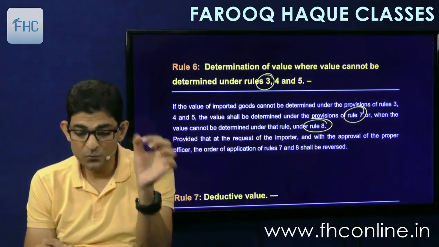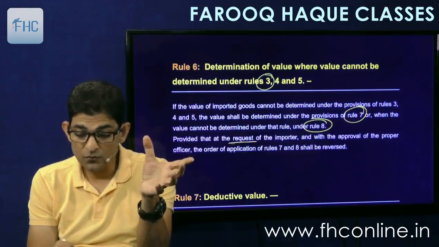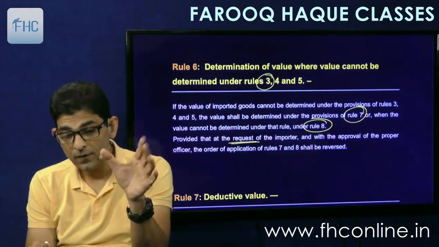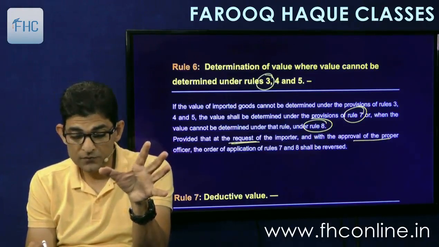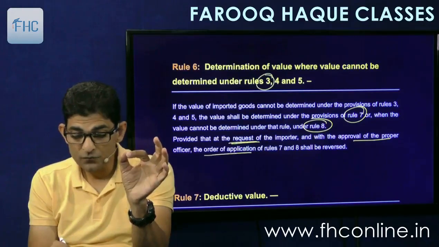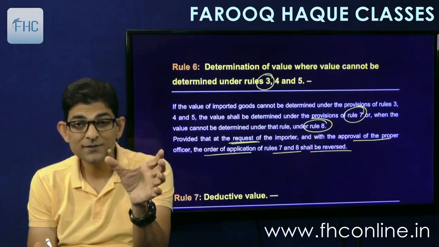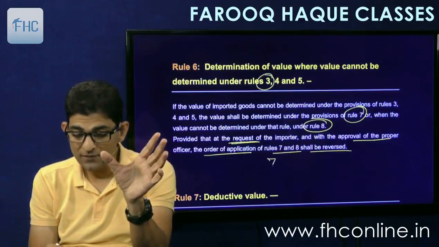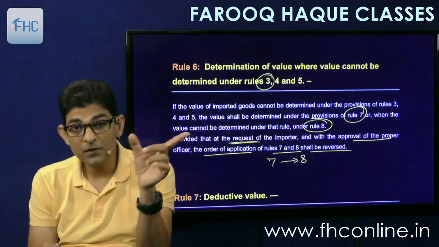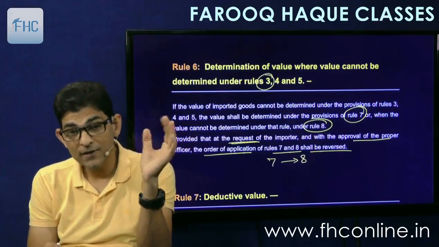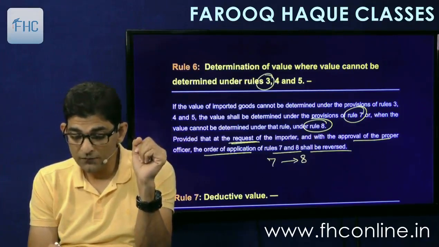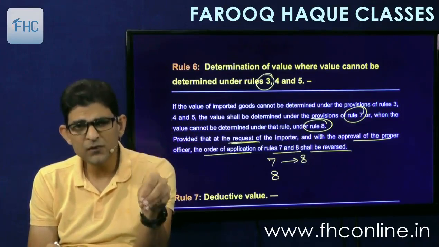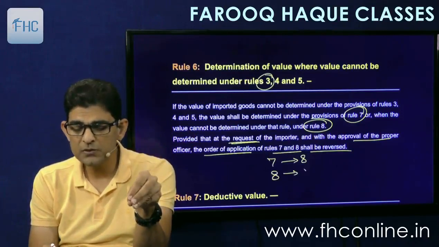However, it says provided that at the request of the importer and with the approval of the proper officer, the order of application of 7 and 8 can be reversed. So with the permission of the officer, they can be reversed also. Normally you apply 7 and then go to 8, but if you request and it is accepted by the officer, then you can apply rule 8 first, and if it is not possible, then go to rule 7.